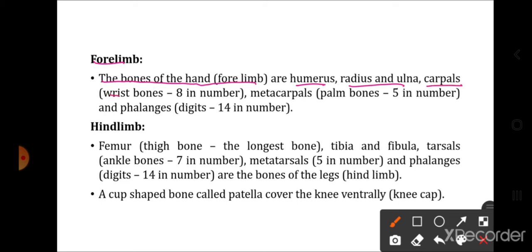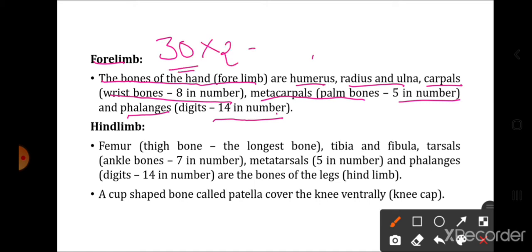Carpals are the wrist bones which are 8 in number. Metacarpals are palm bones which are 5 in number. Phalanges are 14 bones in the fingers. Now this brings up to total of 30 bones. Now how many forelimbs are there? Total 2. 30 into 2, it constitutes how much? It constitutes the 60 bones.